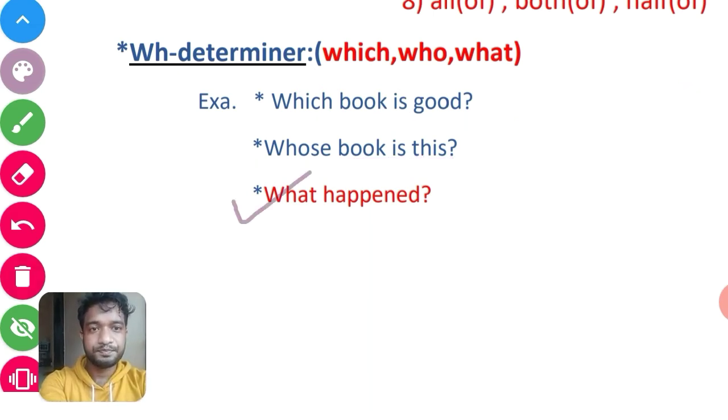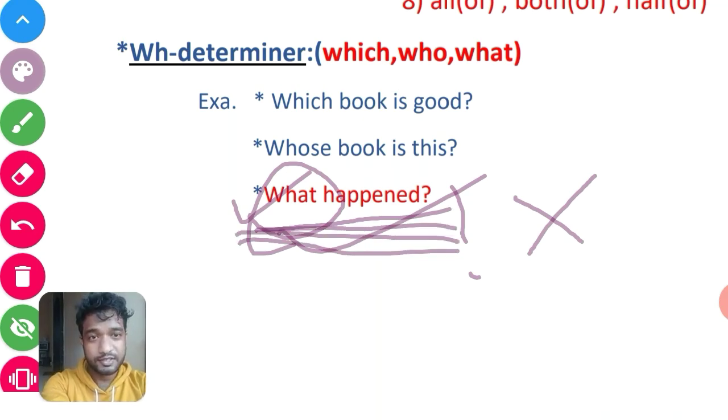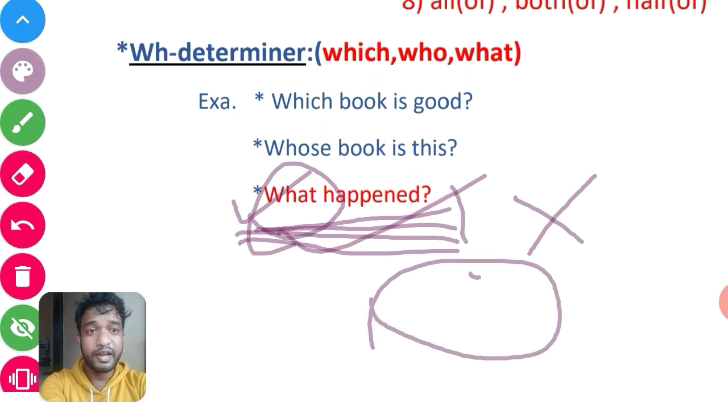In the third example, what happened? You might say that it is also a WH determiner, but no, this is wrong. This is not a WH determiner. Why? Then you ask me, you have just told us that a word with WH used in making a question is called a WH determiner, but why are you now denying that it is a WH determiner? If we answer the question, our answer will not be a noun.